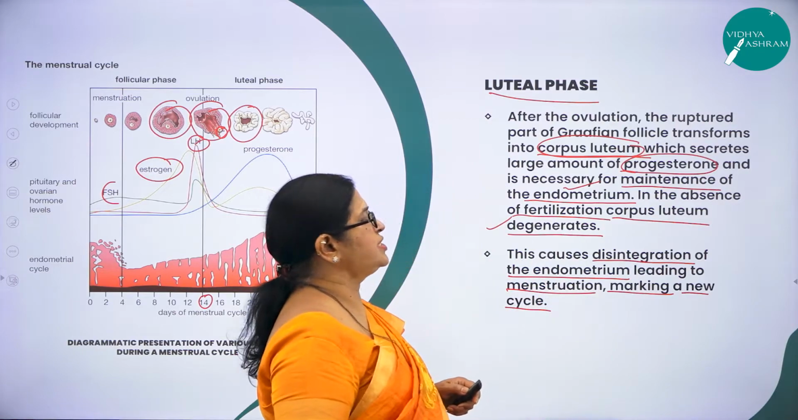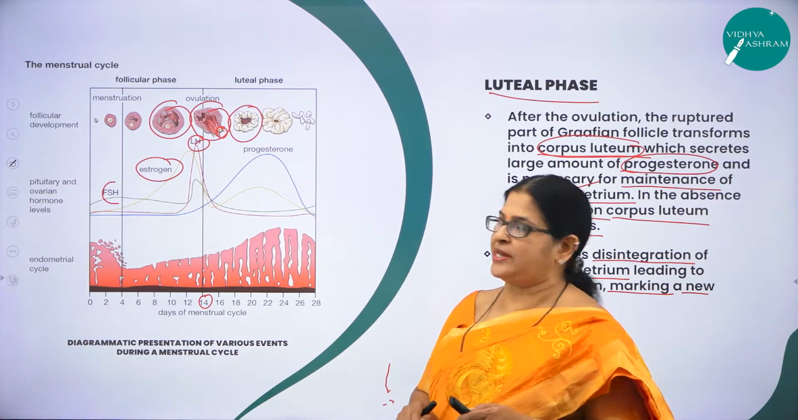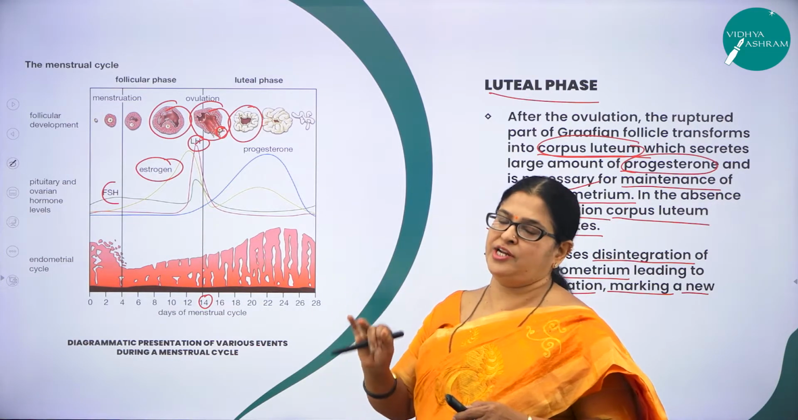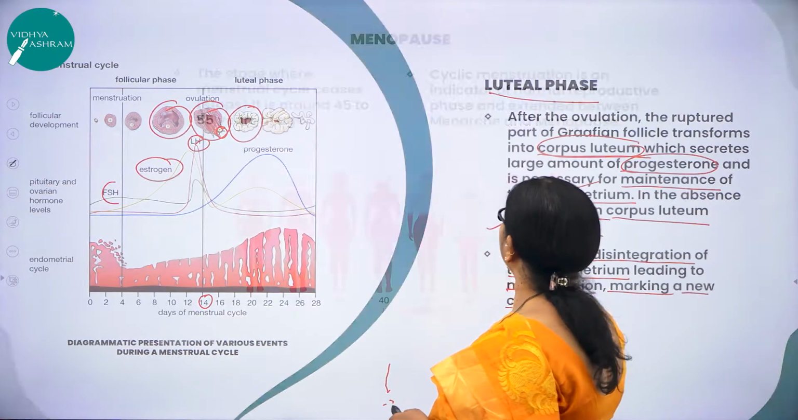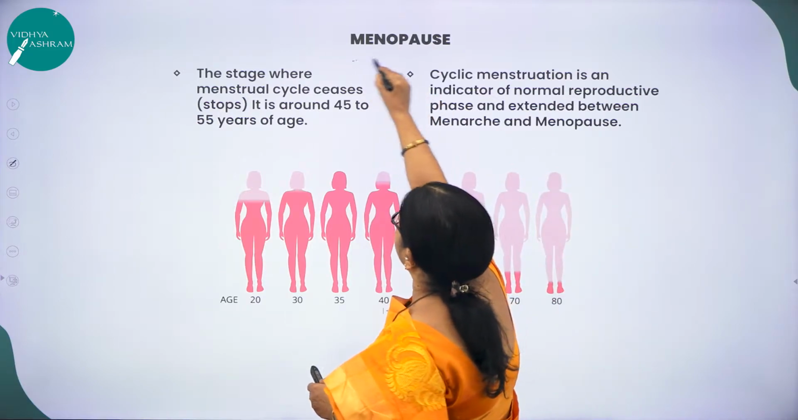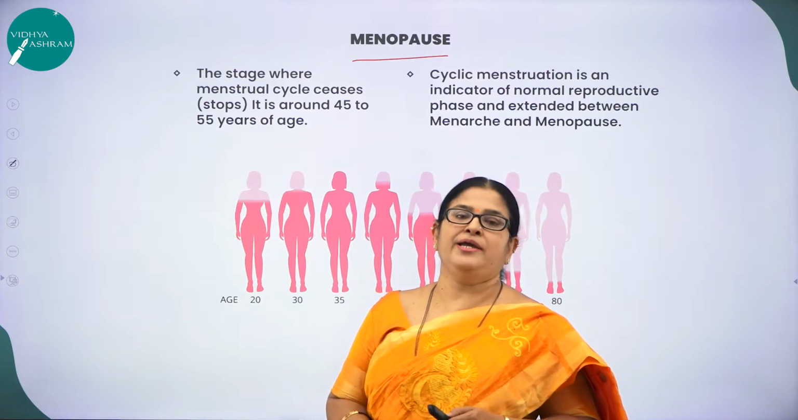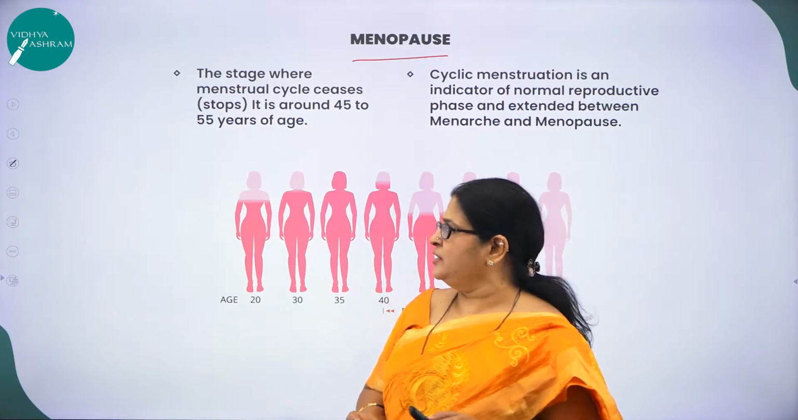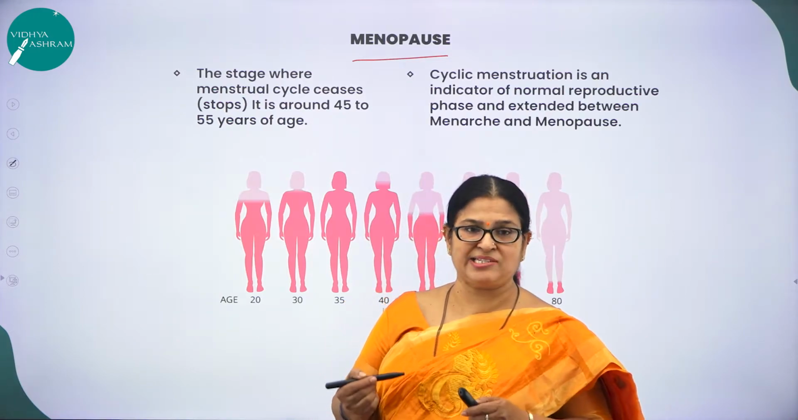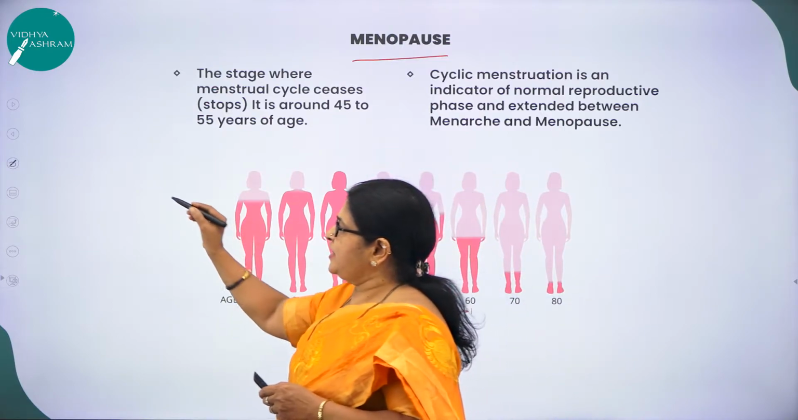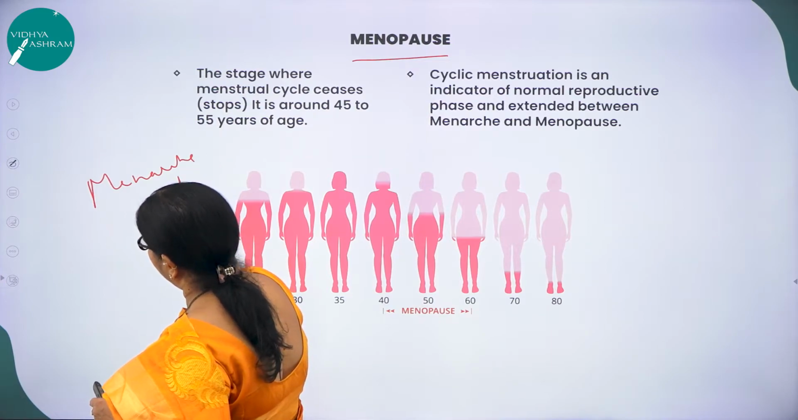Hope you have understood what the luteal phase is, right? So what are the 4 very important phases of the menstrual cycle? One is the menstrual phase, follicular phase, ovulatory phase, and the luteal phase. Then moving on to a very important concept called menopause. Hope you have understood what the menstrual cycle is and what the 4 important phases of the menstrual cycle are. I said in the beginning that the menstrual cycle or menstruation is an extended cycle between menarche and menopause.